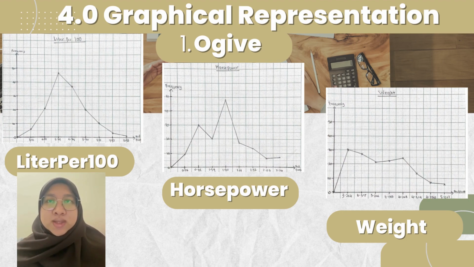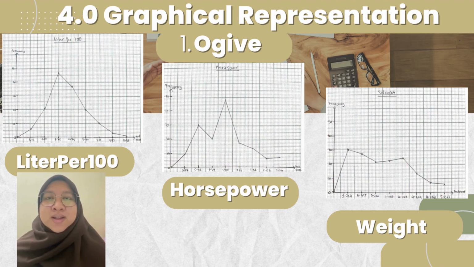I will continue with the graphical representation. To depict the liter per 100, horsepower and weight, we shall use an ogive or cumulative chart. From the ogive graph above, we can describe 8 class intervals. From the class intervals, we can determine the midpoint for each class interval. The graph above shows 2 axes: the x-axis with unit sales and the y-axis with frequency.